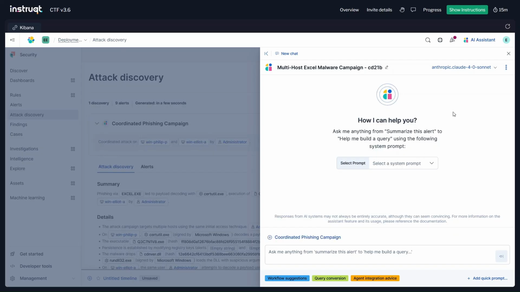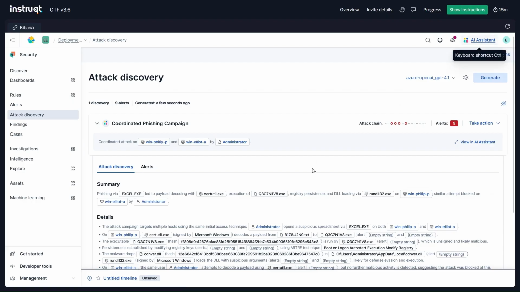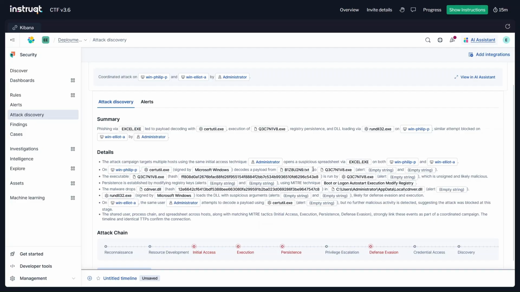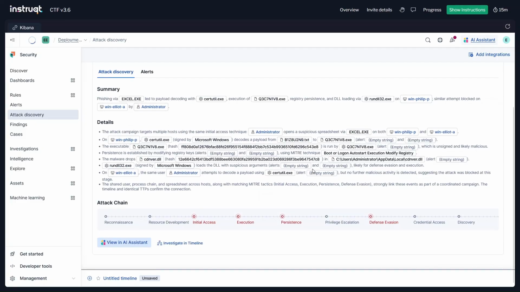So we're now moving away from manually doing this, where AI assistants can clearly help us in our investigation. And look at this, it has summarized all the alerts that were just generated and put it in a narrative form as to where and what happened at what time.